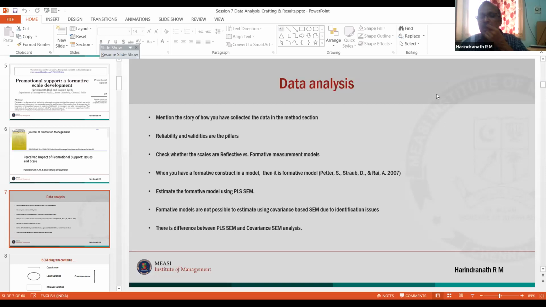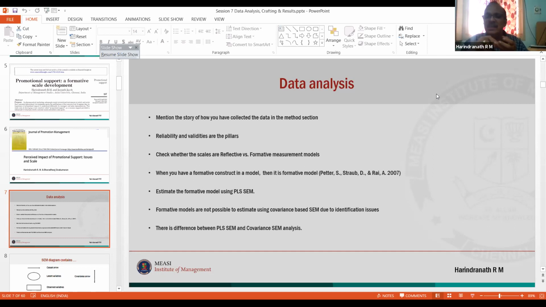Somebody told me that PLS has an issue. Yes, that is very true, there is a difference. If you do PLS-SEM, the analysis is different. If you do covariance-based SEM, Amos is covariance-based SEM, then the analysis pattern and the results are different.